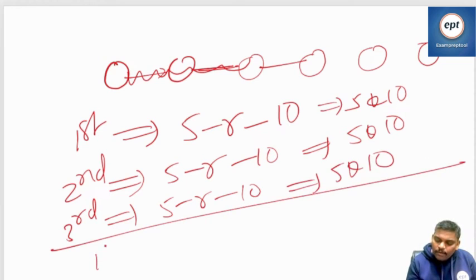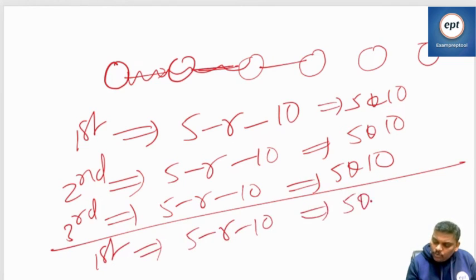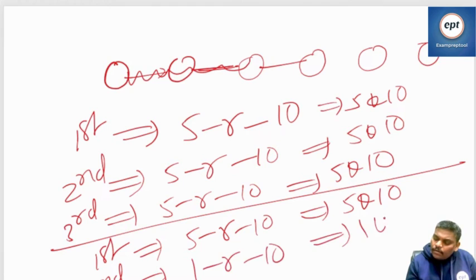With pipelining, the first person takes 5 rounds of 10, which is 5 into 10. The second one required 1 round of 10, so 1 into 10. Third one, 1 round of 10, so 1 into 10.